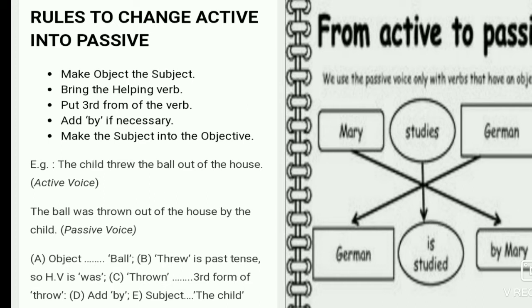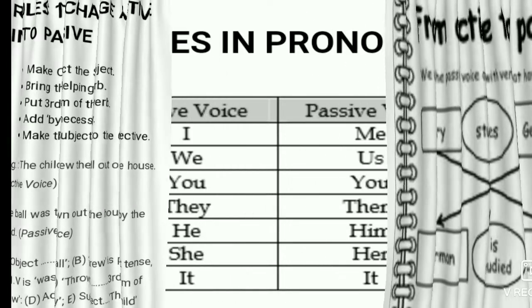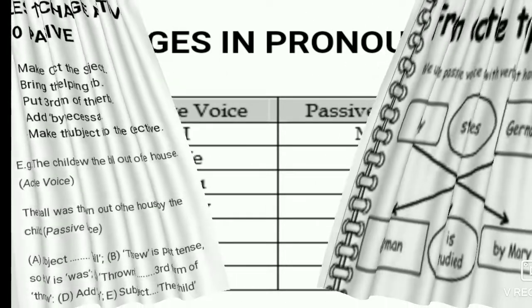Third, verb 3 is in every passive voice. And fourth, we have to use 'by'. Here also 'by' is written. And last, the subject changes into the object in the passive voice.